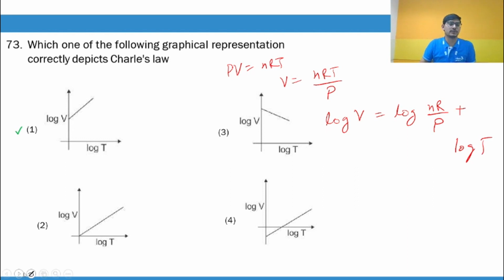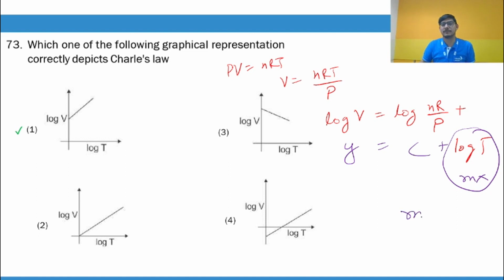Okay, guys. So if you compare this equation with the equation of a straight line, then you can easily check that on the y-axis I will take log V, on the x-axis I'll take log T, and then log T is equal to mx. So slope is equal to 1, that is a positive slope, right? And there is some intercept, so this is the correct answer. It has a negative slope, so it cannot be the correct answer. It has a negative intercept, cannot be the correct answer. And it has zero intercept, it cannot be the correct answer.